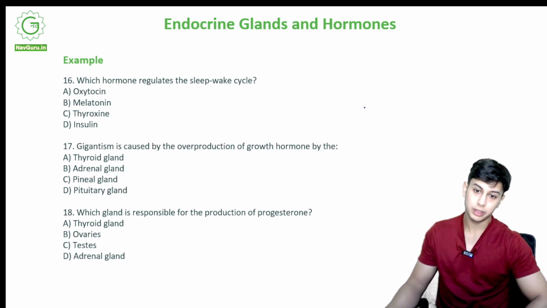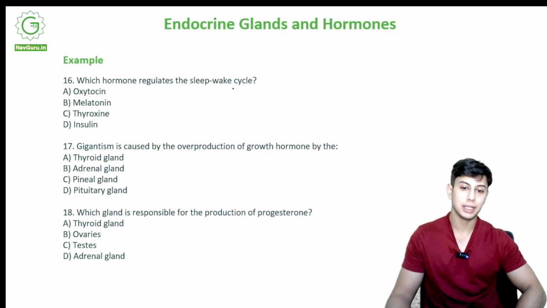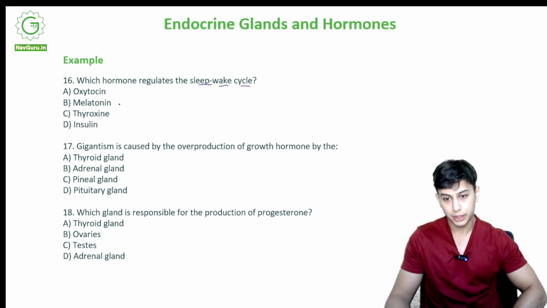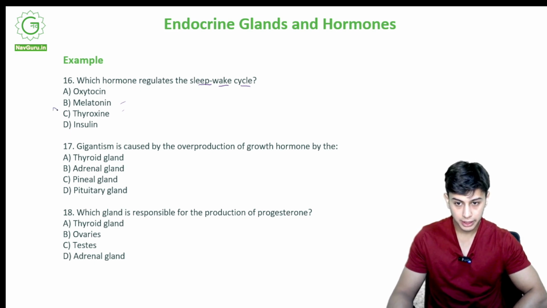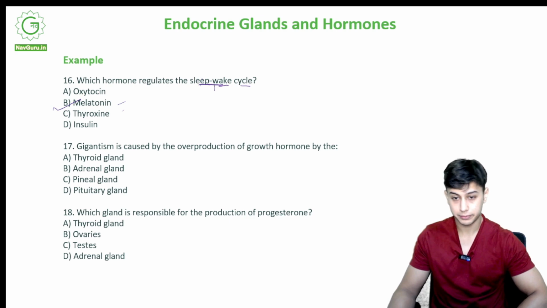Which hormone regulates the sleep-wake cycle? Oxytocin, melatonin, thyroxine, insulin. The correct option is B, melatonin. If it is sleep related, it is melatonin.